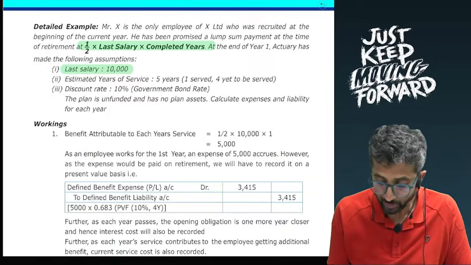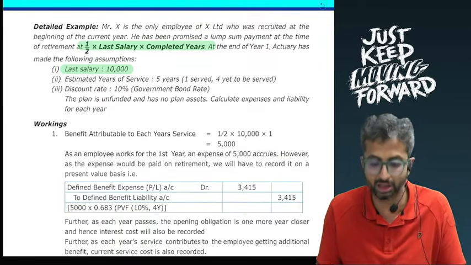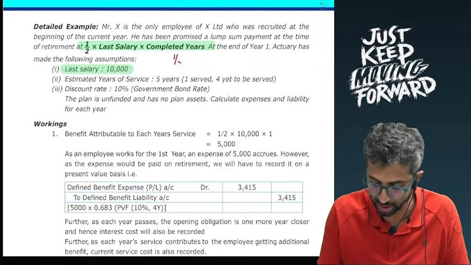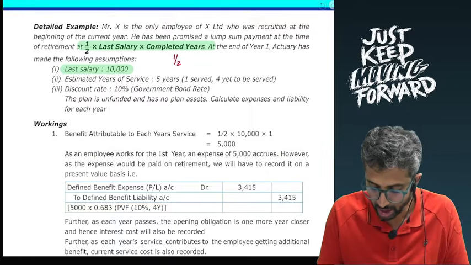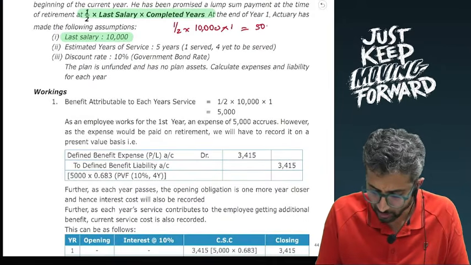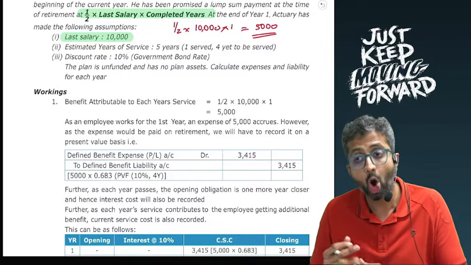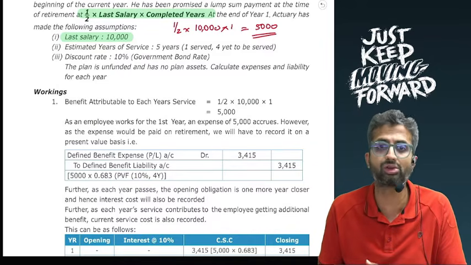In this case, the expense is incurred as and when the employee renders service. So for the first year of service, we can say 1/2 into the last drawn salary, that is 10,000, into completed years, that is 1, and as a result 5,000 is the amount. 5,000 is the amount of benefit attributable to each year of service.